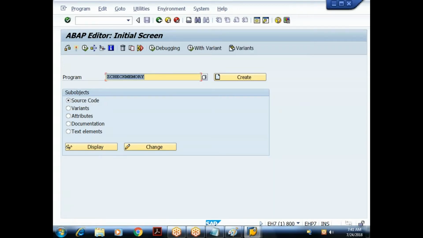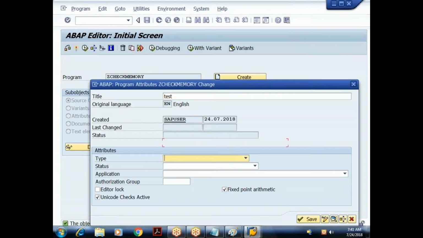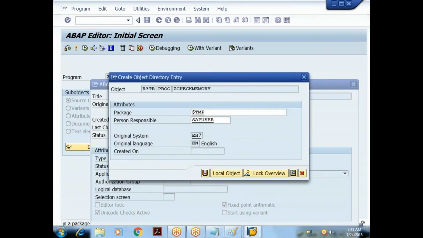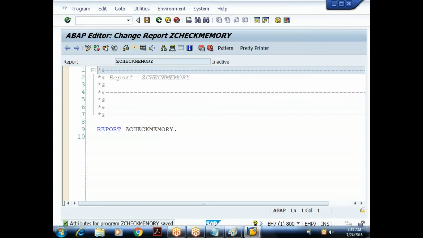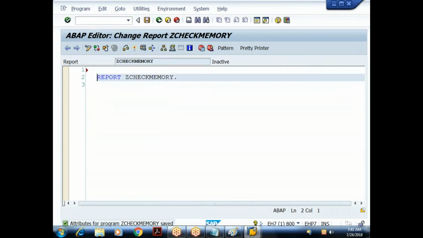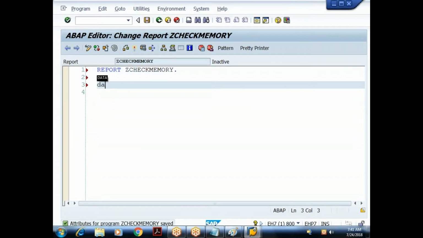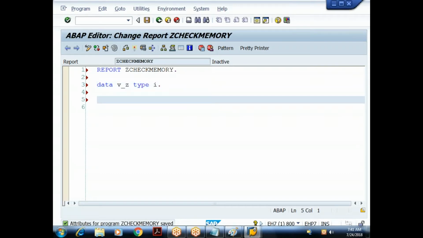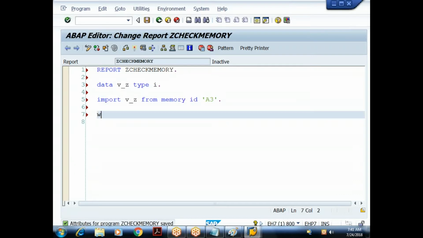I'll write some program. Don't worry about this. It's a new program, but it is going to be executed in the same session. In this program, I'll say data v_z type i. Then I'll say import v_z from, what was the memory ID? A3. Okay, done. I'll say write v_z.